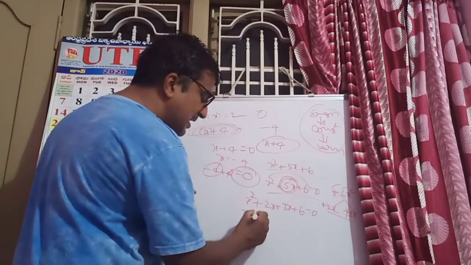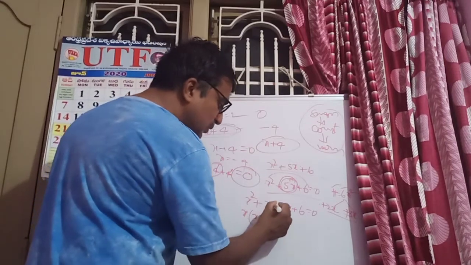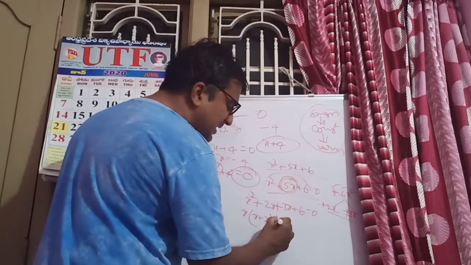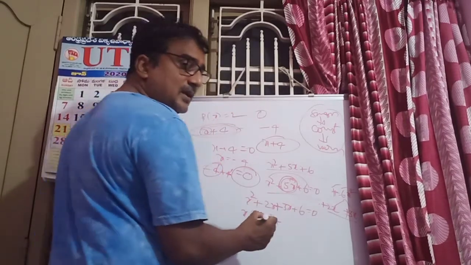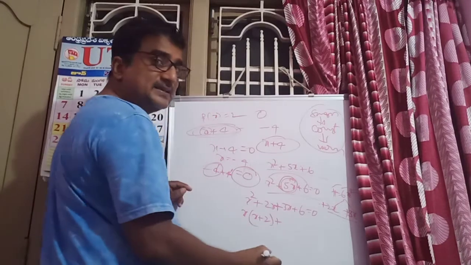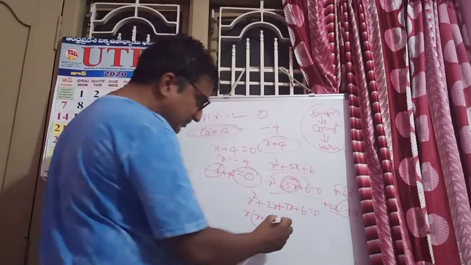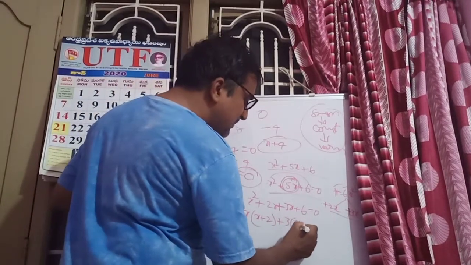Take x as the common factor: x plus 2. Which sign is there? Same sign. Take the common factor from the next terms, plus 3x plus 6. What is the common term? Common term, 3. 3, very good. 3 into x plus 6.